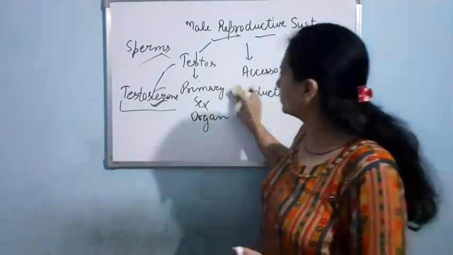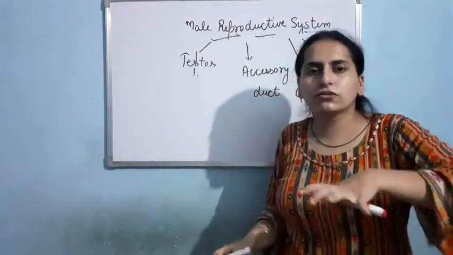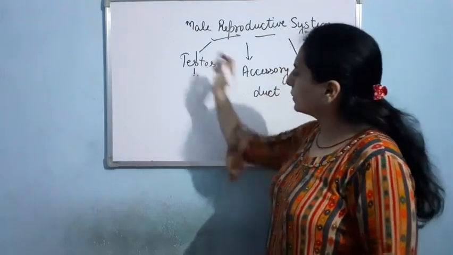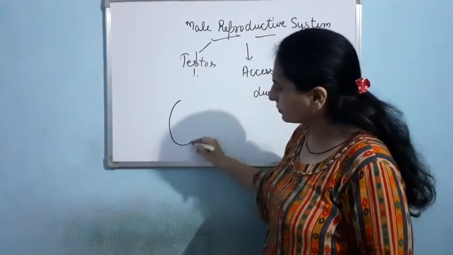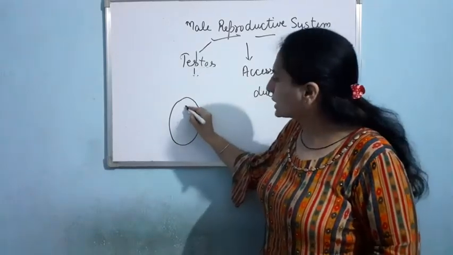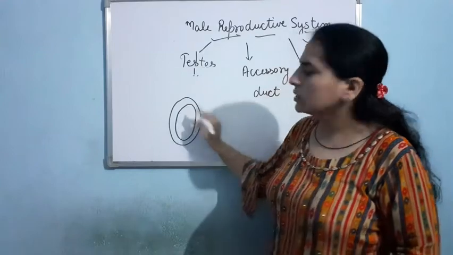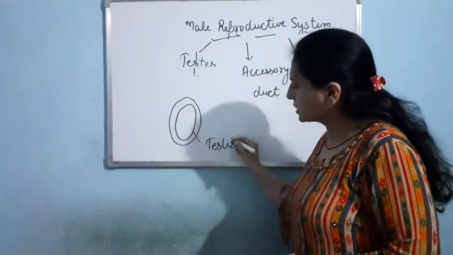Now, if I talk about the inside structure of the testis, let me make it like this. Suppose here I am having the scrotum, and inside this scrotum, as you know, testes are present. So here suppose testis is there. This is for singular.